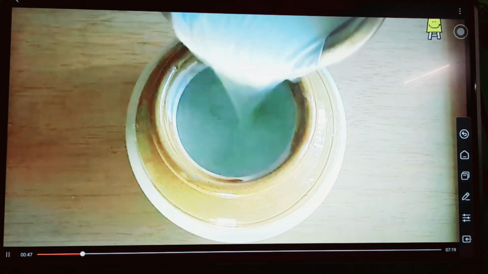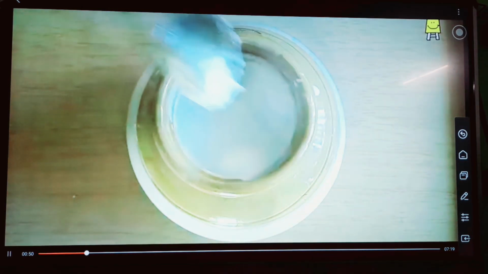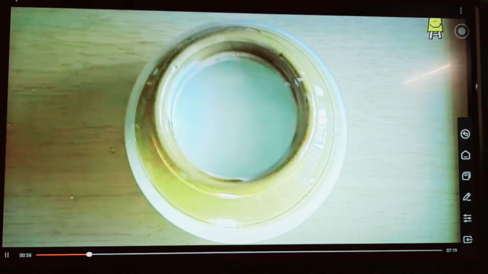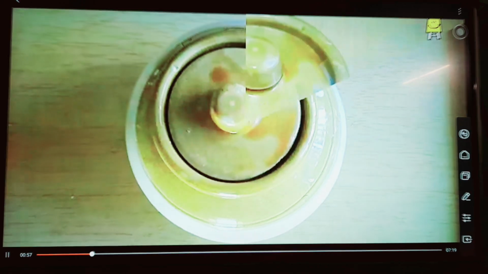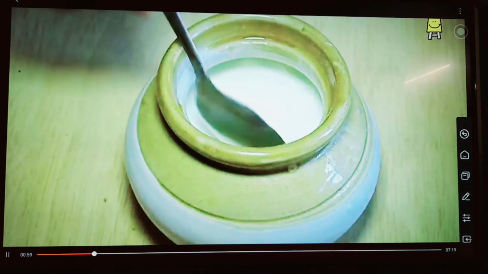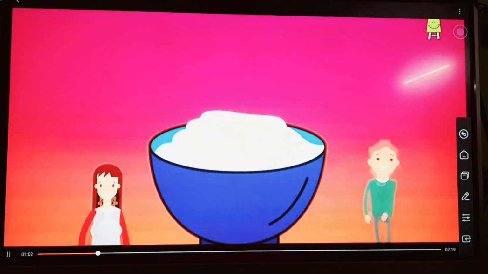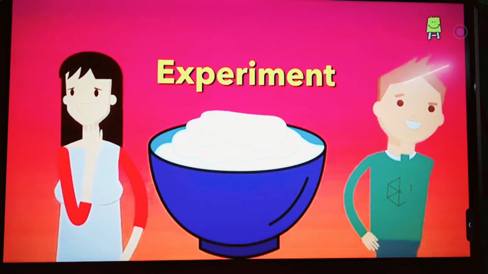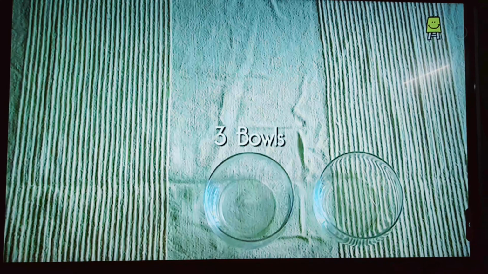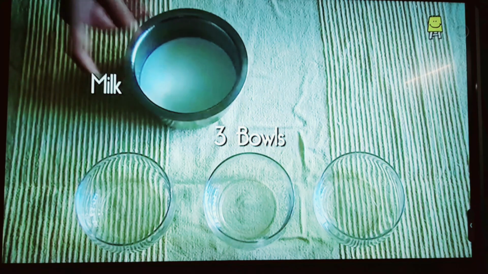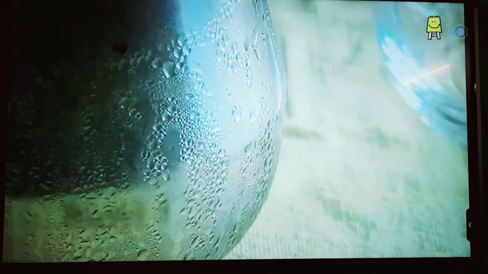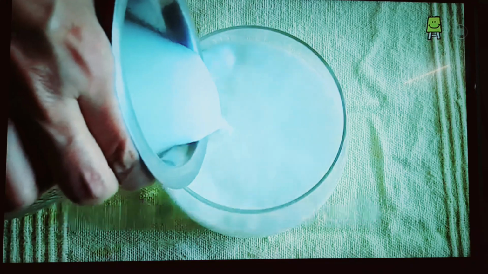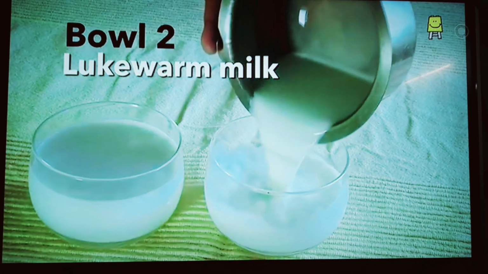To make curd, we take lukewarm milk, add a bit of curd and mix it well. We let it rest for a few hours. And as if by magic, milk turns into curd. But how and why does this happen? Let's do an experiment to find out the reason. We need 3 bowls, milk and curd. In one bowl, we take very cold refrigerated milk. In the second bowl, lukewarm milk.